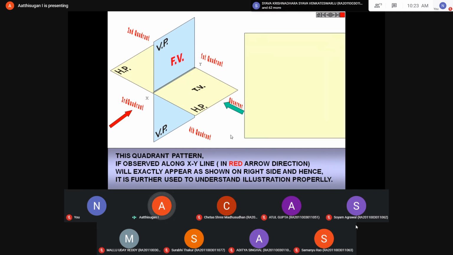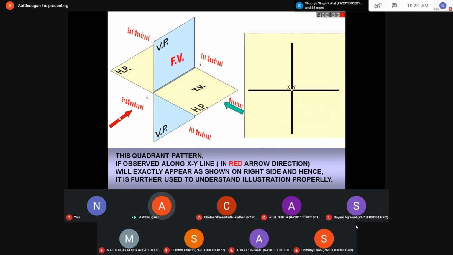So finally, no need to draw like this. You have to draw only the 2D diagram now. No need to represent the 3D; the 3D is for your understanding. So your notation is 2D like this. Imagine this line is your VP, and this is your HP. Here this is your XY line, that is the reference.